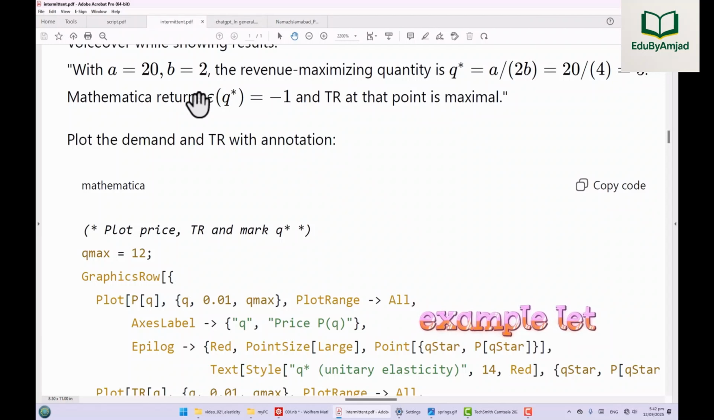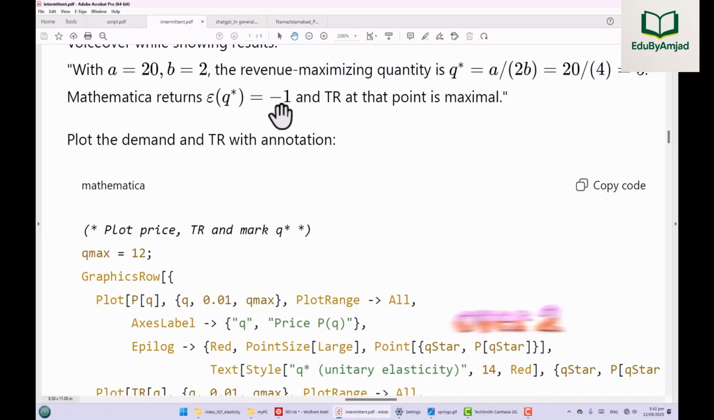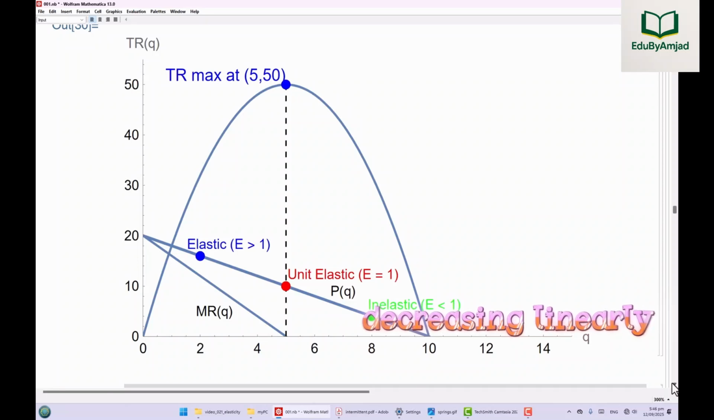For our example, let A equal 20 and B equal 2. The revenue maximizing quantity is A over 2B, which is 20 over 4, or simply 5. At this quantity, elasticity is equal to 1, and total revenue reaches its maximum. We can see price decreasing linearly with quantity, while total revenue takes the shape of an inverted parabola. The blue dot marks the peak of revenue, where elasticity is exactly 1.